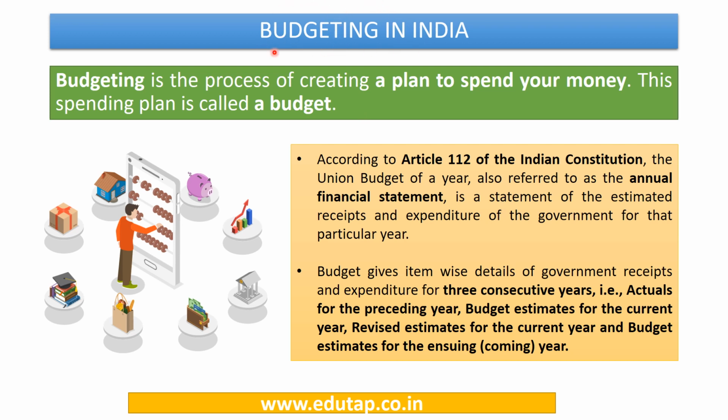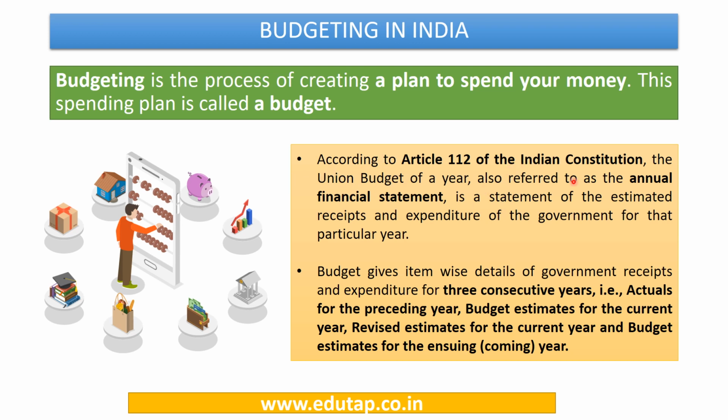Now budget is simply a spending plan. It is the process of creating a plan to spend your money. Now Article 112 of the Indian Constitution talks about laying of the annual financial statement before both the houses of the parliament, which is going to project the estimated receipts and expenditure of the government for that particular year. So the Indian Constitution refers to the Union Budget as the annual financial statement.